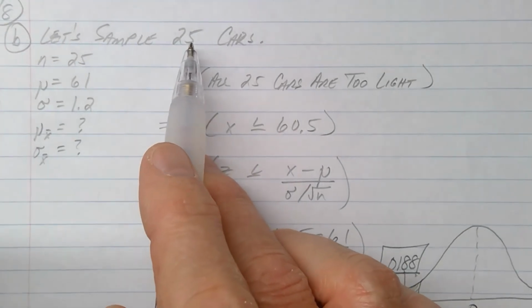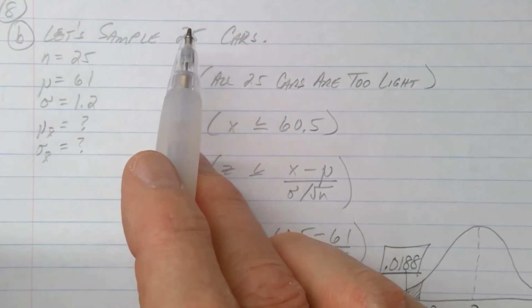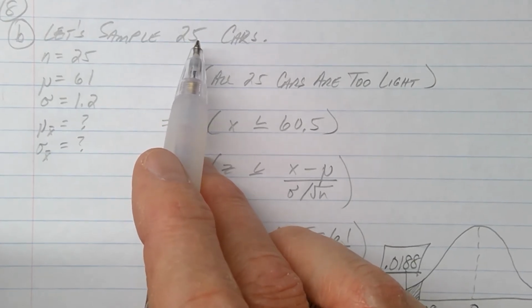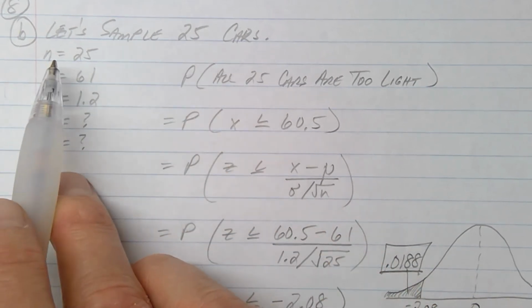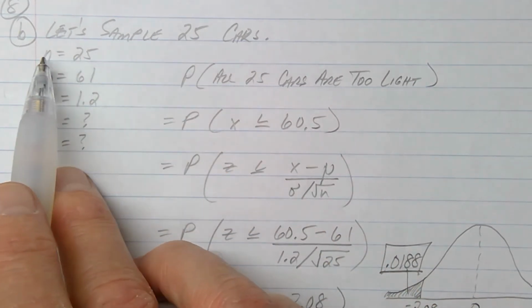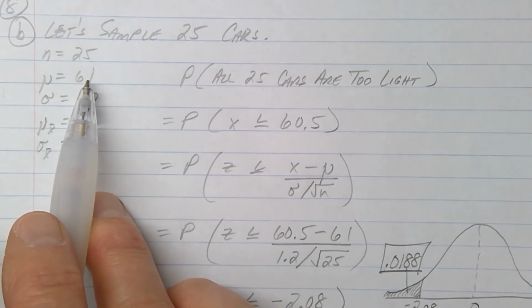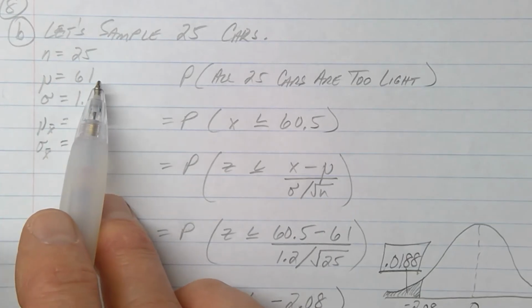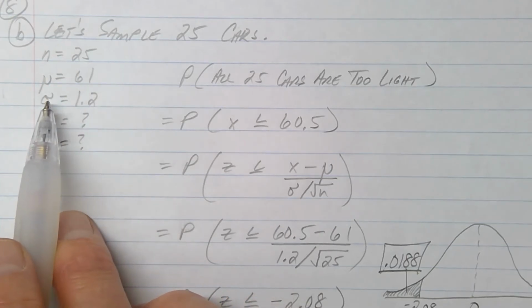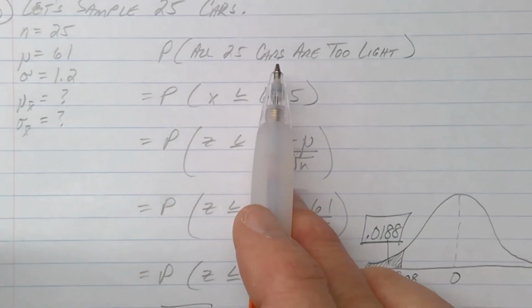Okay, but what about 25 cars? If I randomly select 25 cars, add up the weights and divide by 25, and that comes up light, what's the probability that would happen? All right, organize your data. We're going to weigh 25 cars. It's believed to be 61 tons of coal in each car. That's the advertised claim, what we believe to be true, with a standard deviation of 1.2. Again, we don't have the sample data, but we're going to work it without it.